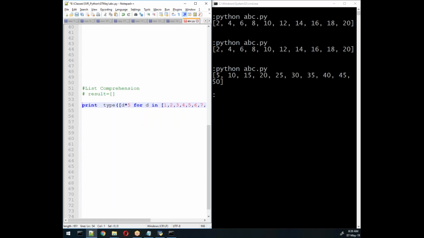Now guys, help me. If I write type and then the value, it will give a list. Yes, correct. Let me check with this. If I try with this value, I get list. So here it is always a result in list format.